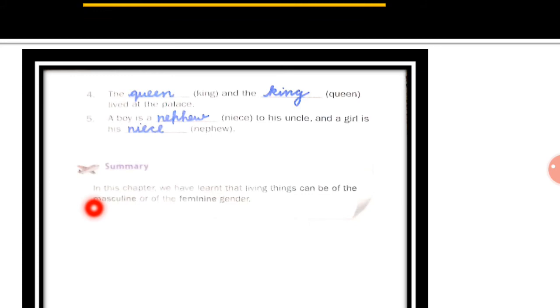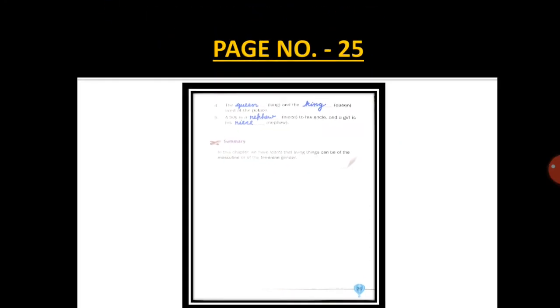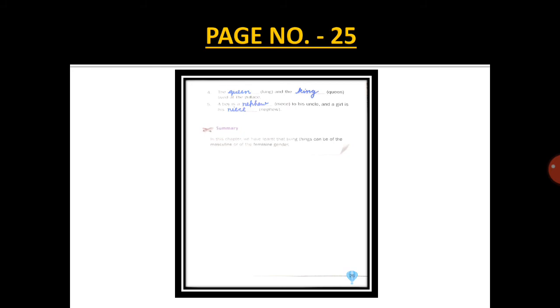Now let us summarize what we have learnt in this chapter. In this chapter we have learned that living things can be of the masculine gender or the feminine gender. So children, I hope that you have understood the meaning of masculine gender and the feminine gender.